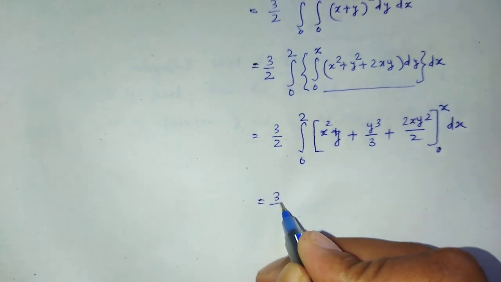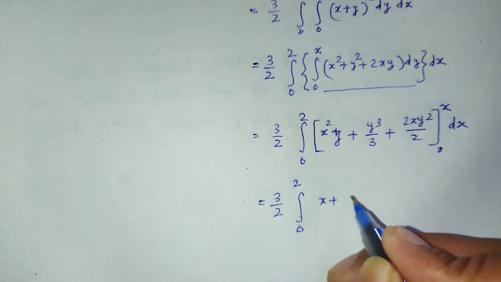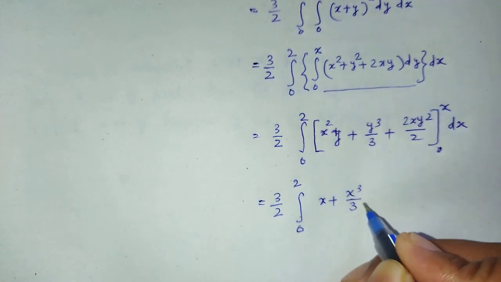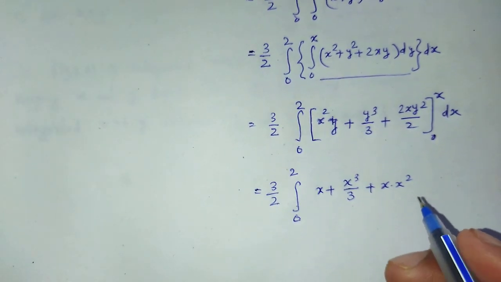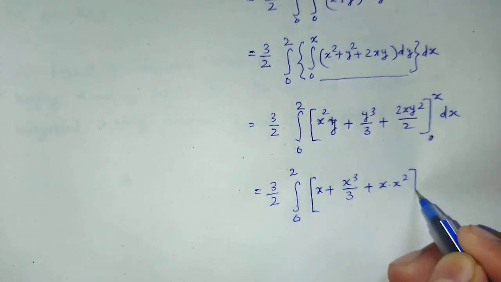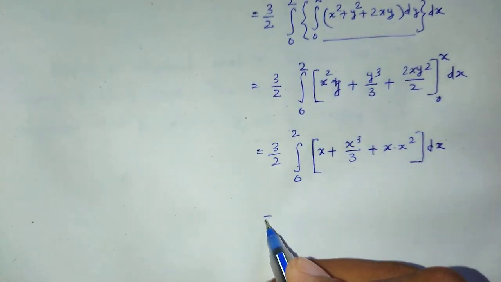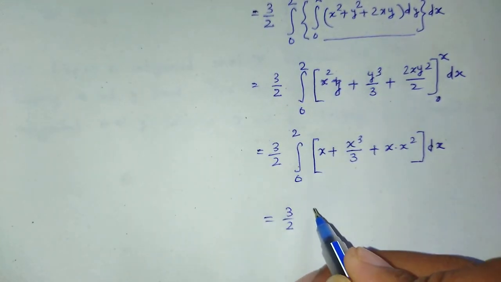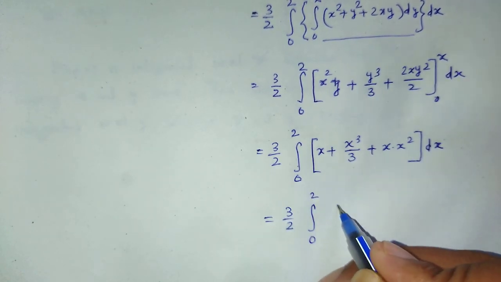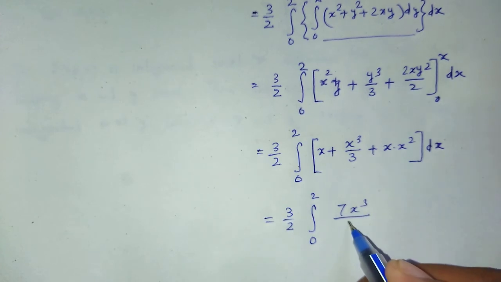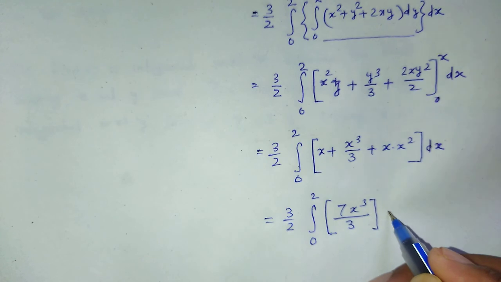which is equal to 3 by 2 integration from 0 to 2 of x cube plus x cube by 3 plus x cube dx. Now we integrate with respect to x, that is 3 by 2 integration over 0 to 2 of 7x cube divided by 3 dx.